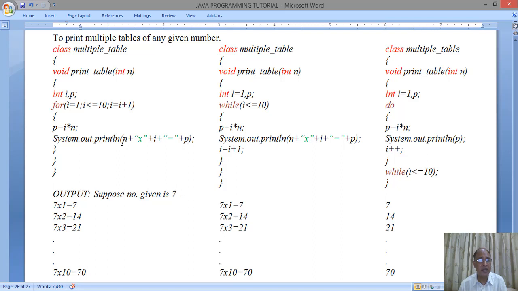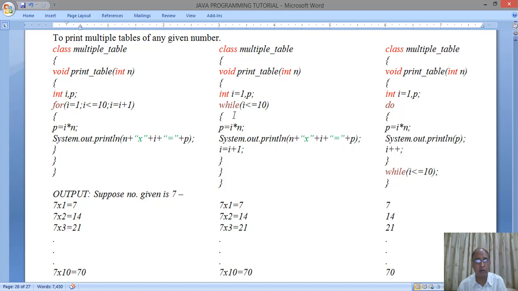So we are printing System.out.println(n, then the symbol of multiplication. Small x has been given as the symbol of multiplication. Then plus I, then equal to. It looks like an assignment operator, but it is not; it is a constant over here to show you that the numbers are printed in a formatted manner. So n will be the number the user inputs, x is the multiplication symbol, I is the numbers from 1 to 10, equal to is the symbol, and p is the product of n into I. So here we are printing the table.